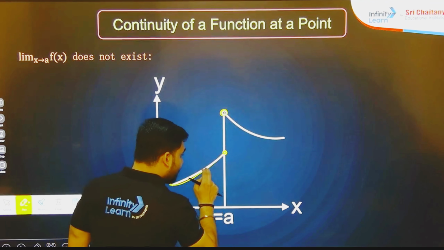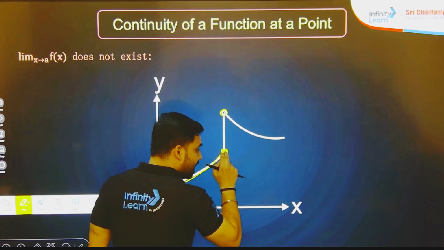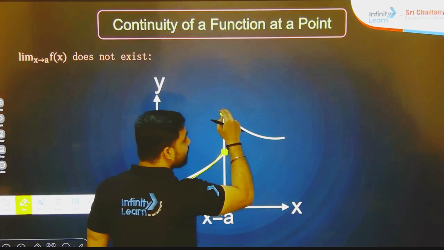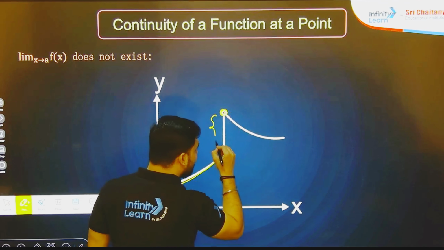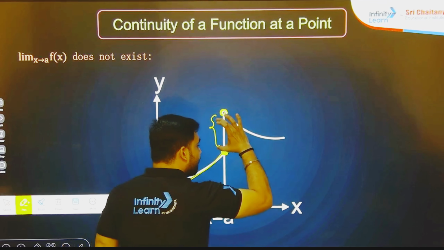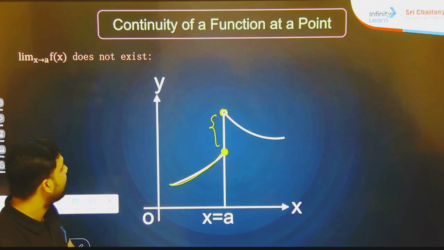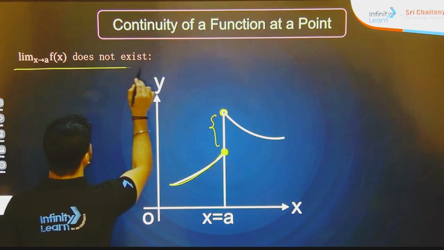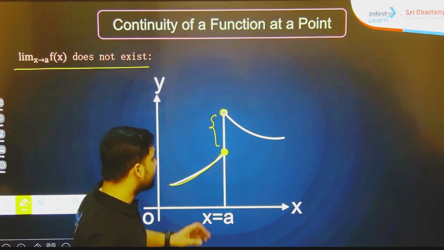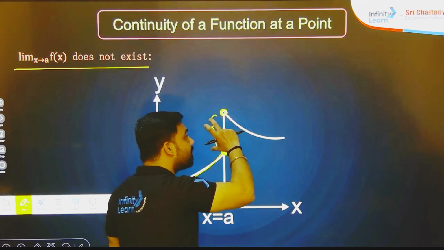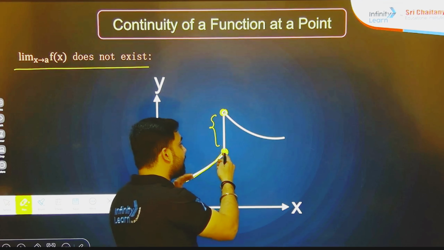Means the graph finally reached here, but further the graph started from here, so there is a gap and for this particular gap we don't have any values. So limit x tends to a does not exist because we don't have any idea about how the function behaves in this manner.